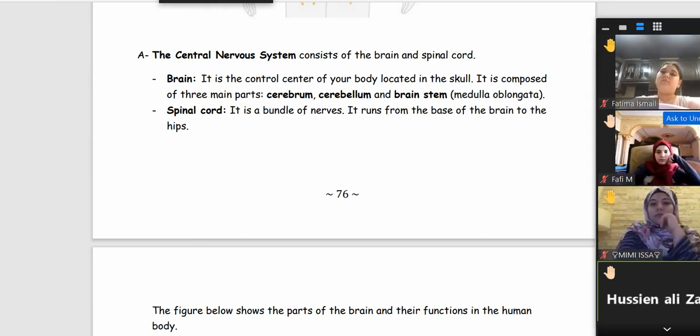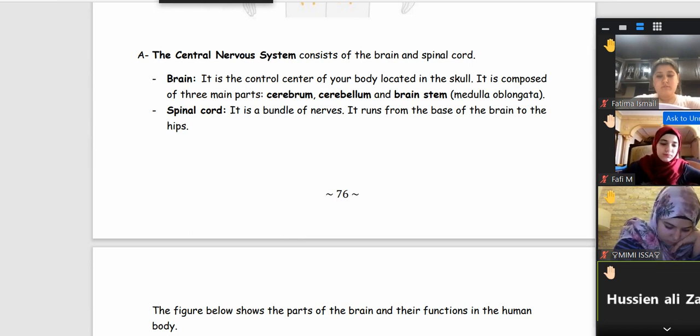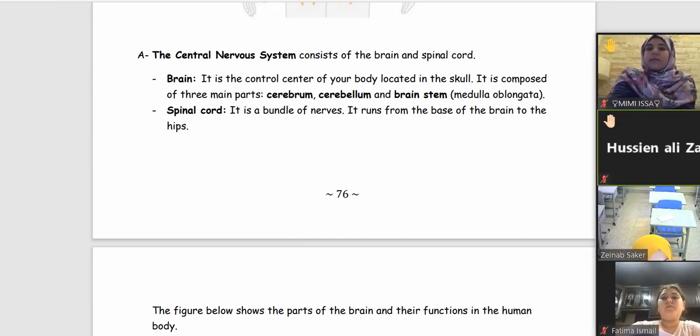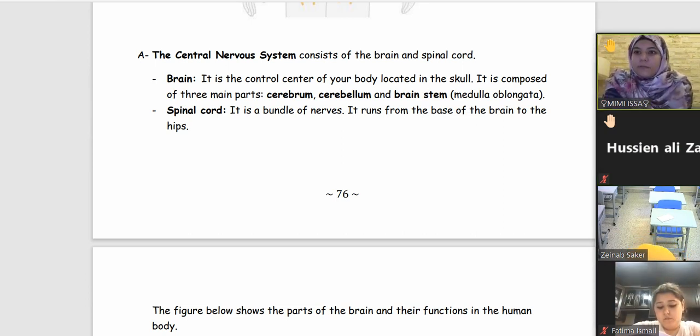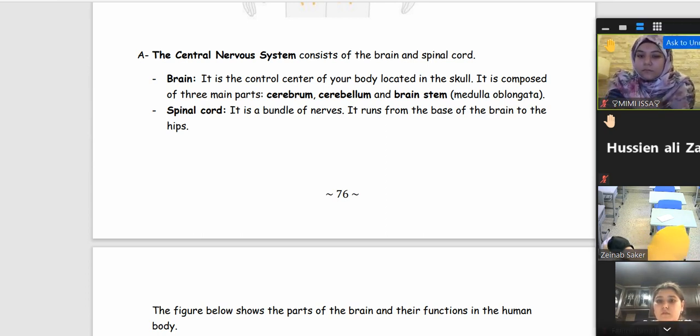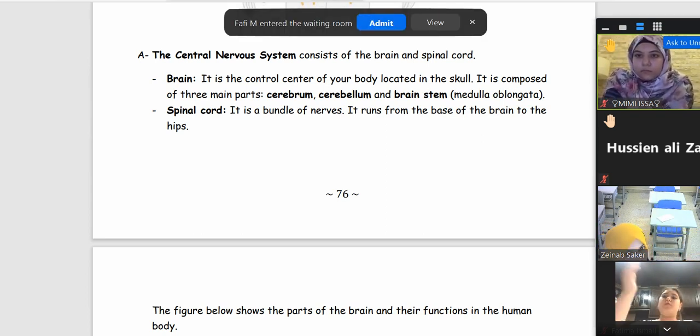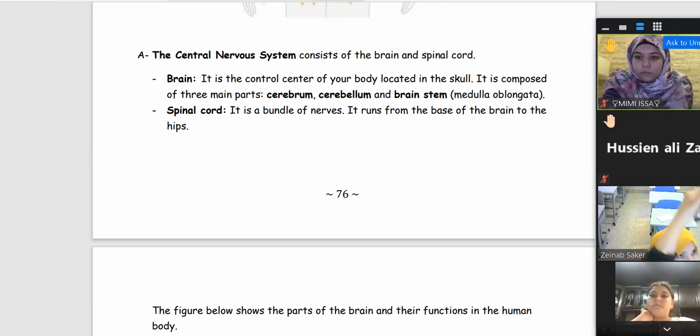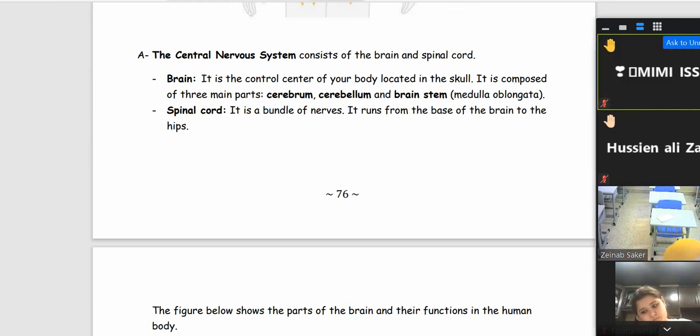Where in our back, Fatima? Where does it run, from where to where? On the vertebral column. Yes, it is protected by a bone called the vertebral column, excellent, and it runs from the base of my head, or the brain, to the hips. Okay, it runs from the base of the brain to the hips.